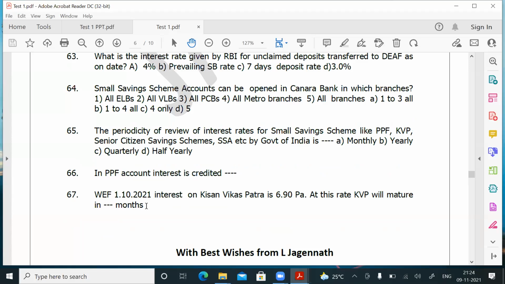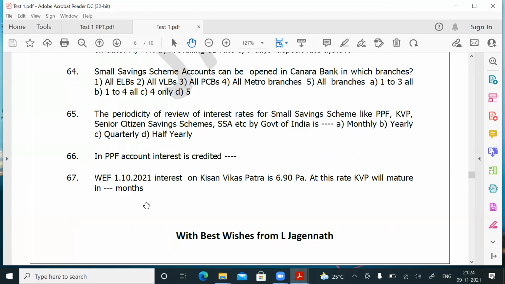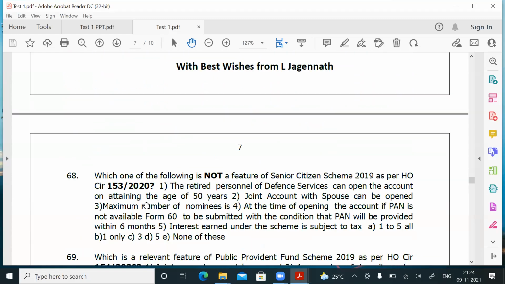Please refer 651/21. Question 68. Which one of the following is not a feature of Senior Citizen Scheme 2019 as per HO Circular 153/2020? So friends, the Senior Citizen Savings Scheme was revised by the Government of India, and the features of the revised scheme have been given by Canara Bank in Circular 153/2020.